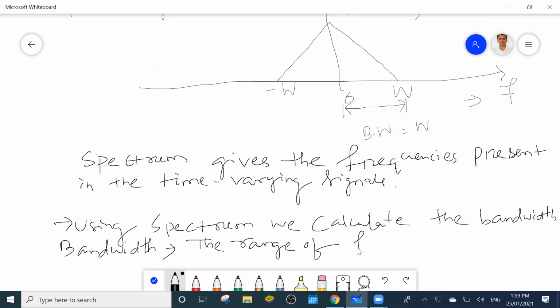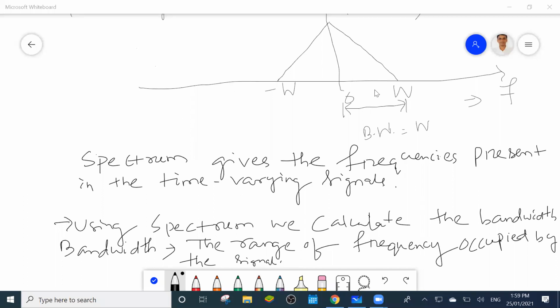The range of frequency occupied by the signal. But you have to see only the positive frequency, not the negative side frequency.